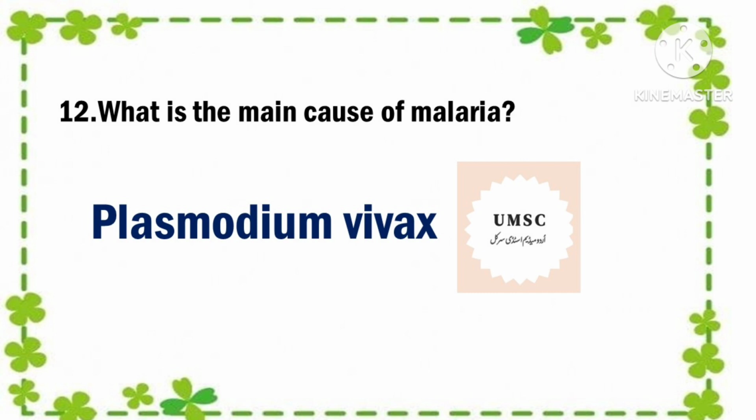Next question is, what is the main cause of malaria? Answer is Plasmodium vivax. Actually, malaria is caused by a parasite. The parasite is spread to humans through the bites of infected mosquitoes. People who have malaria usually feel very sick with a high fever and shaking chills.